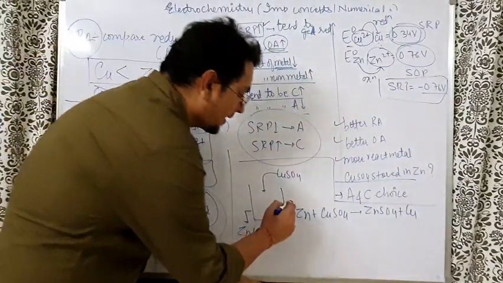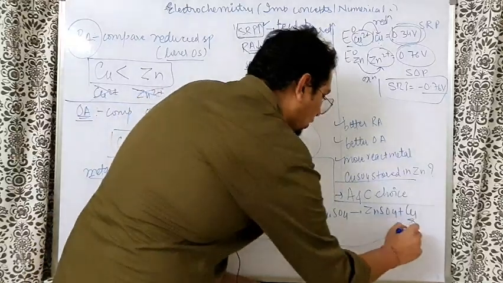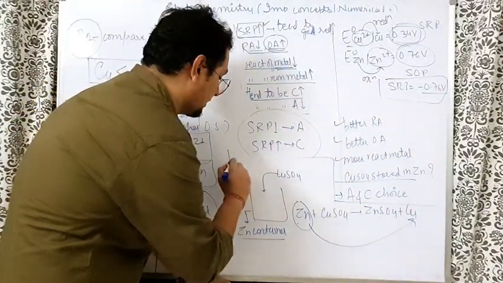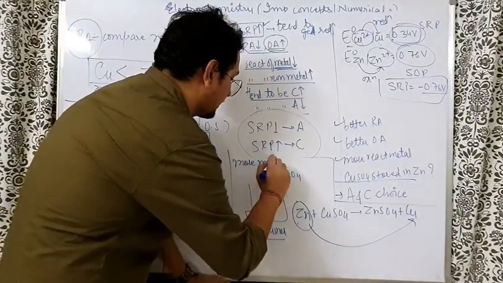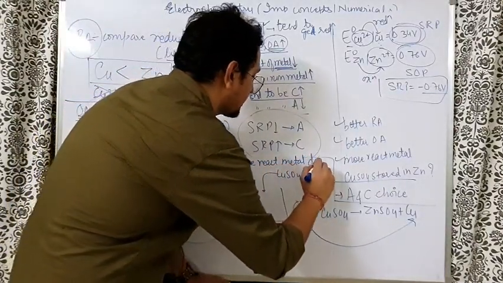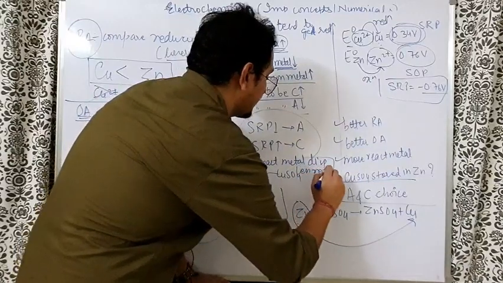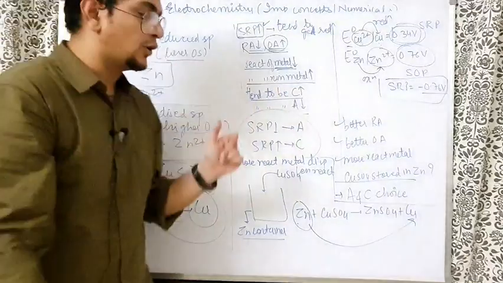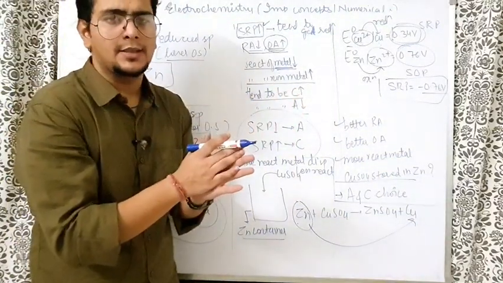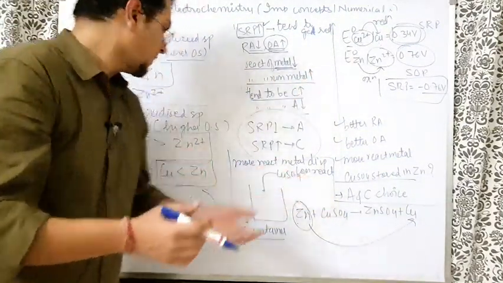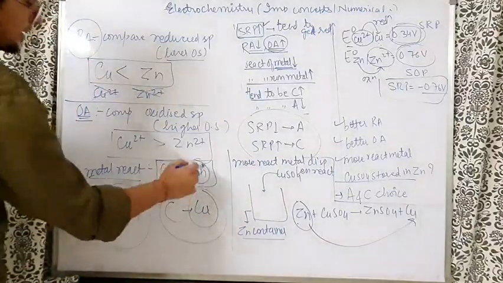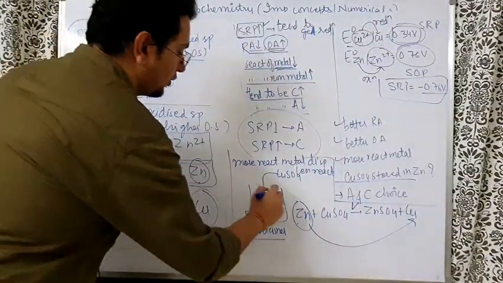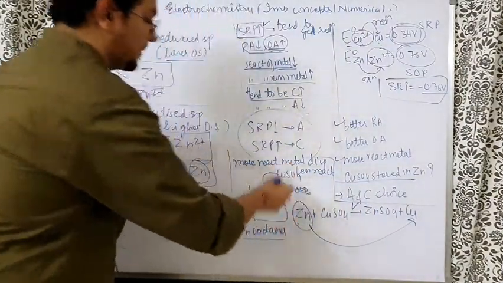Understand, zinc kicked away copper. That means zinc displaced copper from its salt, and we understand one thing very clearly, that a more reactive metal displaces a less reactive one from its salt. So zinc is displacing copper here. Is zinc more reactive or less reactive than copper? We can use the electrochemical series or the SRP value. SRP-wise, the reactivity of zinc is more than copper. Yes, zinc can displace copper. So we should not be able to store copper sulfate in a zinc container.